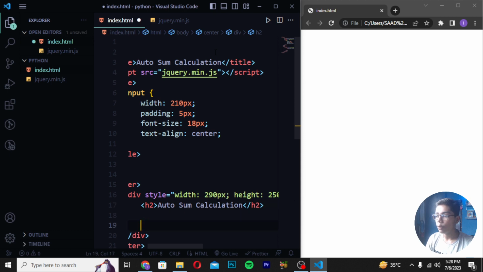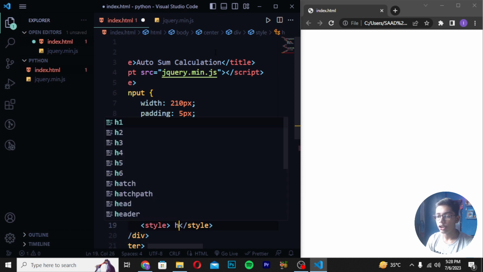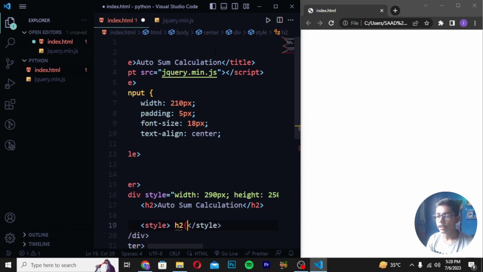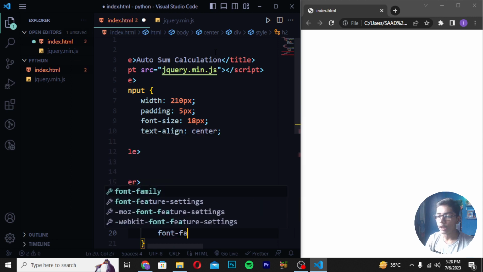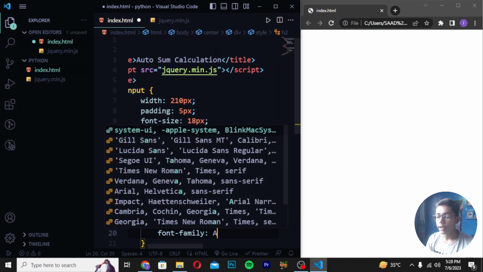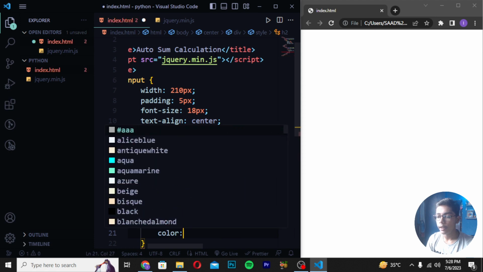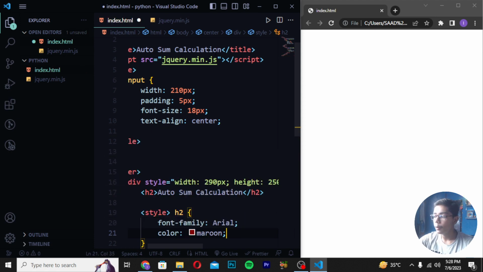Then move down, create a style tag, then h2, and I will close this tag here and move down. After moving down, give some space, then close this tag as well, so we can use this tag underneath all these things. I will give it font family. You can write Arial as the font family, and write color maroon like this. We will be using the maroon color. You can also give the color code if you want.